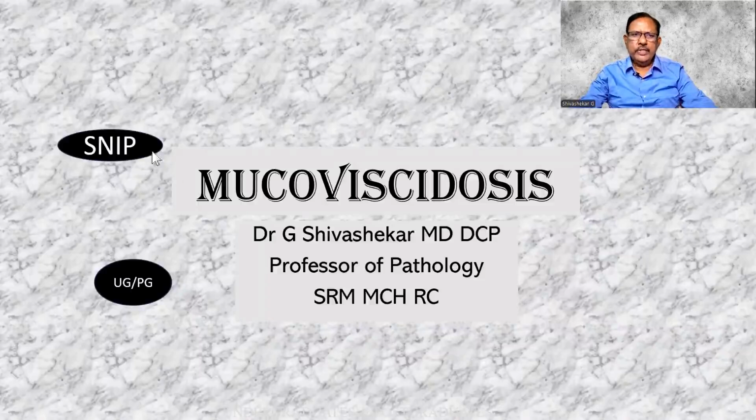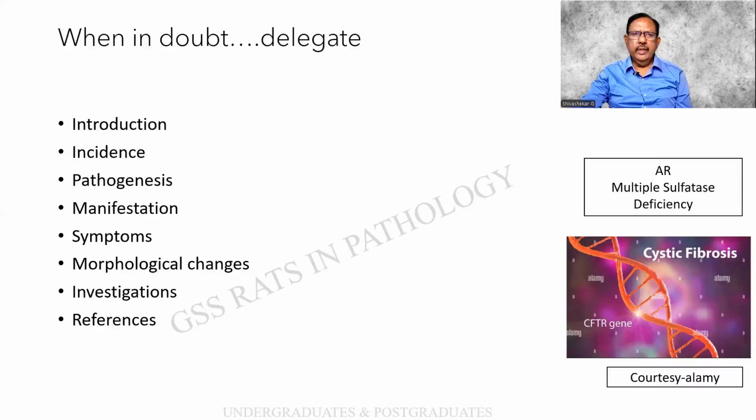The topic mucoviscidosis I had chosen as SNP, a short note in pathology. This has been quite common in the postgraduate question papers and occasionally in the undergraduates also. Let us see how we can unravel a difficult topic. When in doubt, delegate. These are the series of subheadings which will take us to the answer. And secondly, you find that we will not miss any component when we write an answer for the exam.